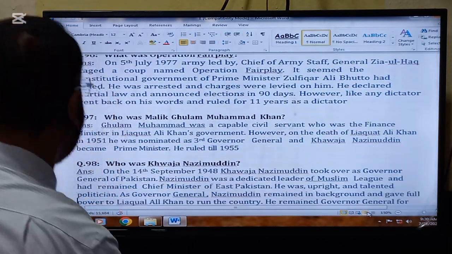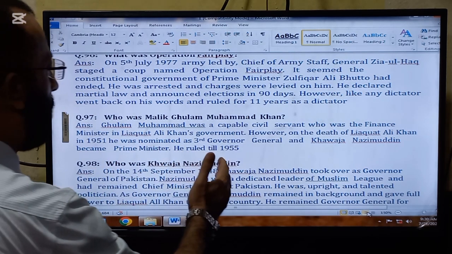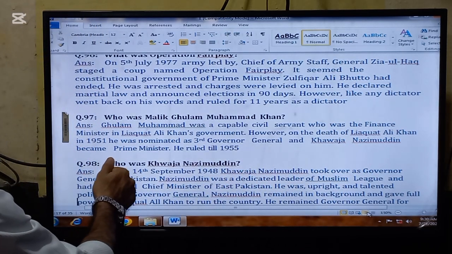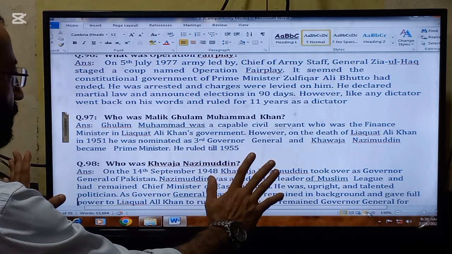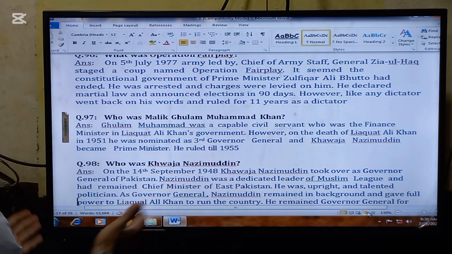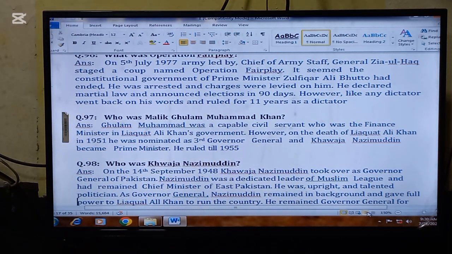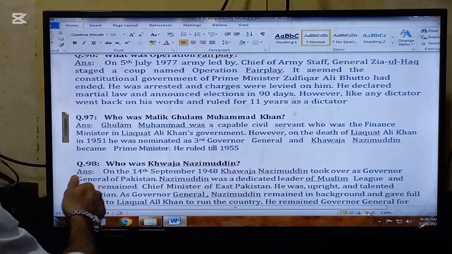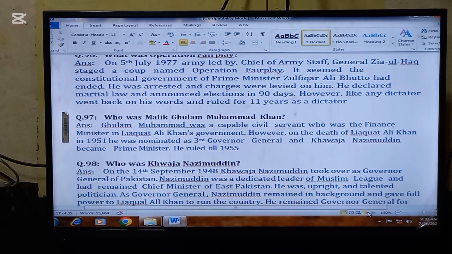The next important question for today is, who was Malik Ghulam Muhammad Khan? Ghulam Muhammad was a capable civil servant who was the finance minister in Liaquat Ali Khan's government. So he was a very able civil servant who was working with Liaquat Ali Khan's government. However, on the death of Liaquat Ali Khan in 1951, he was nominated as third Governor General and Khwaja Nizamuddin became Prime Minister. He ruled till 1955.